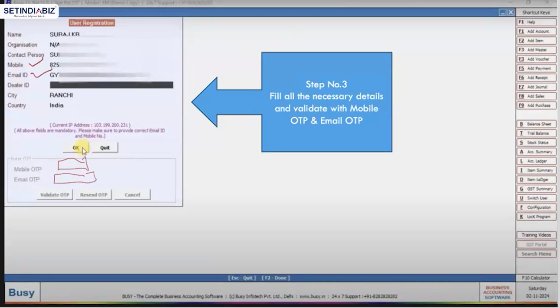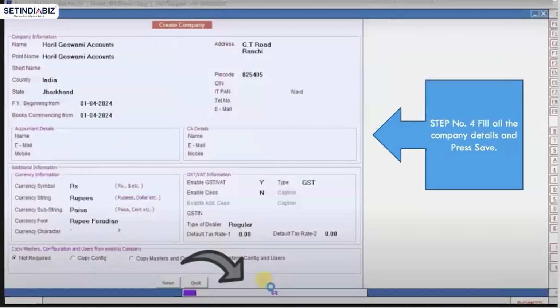So first I have to fill this mobile OTP, then email OTP, and then validate OTP. In case we have not received it or there is some confusion, we have the resend OTP option also, right? After validating myself for user registration, I have this create company screen.